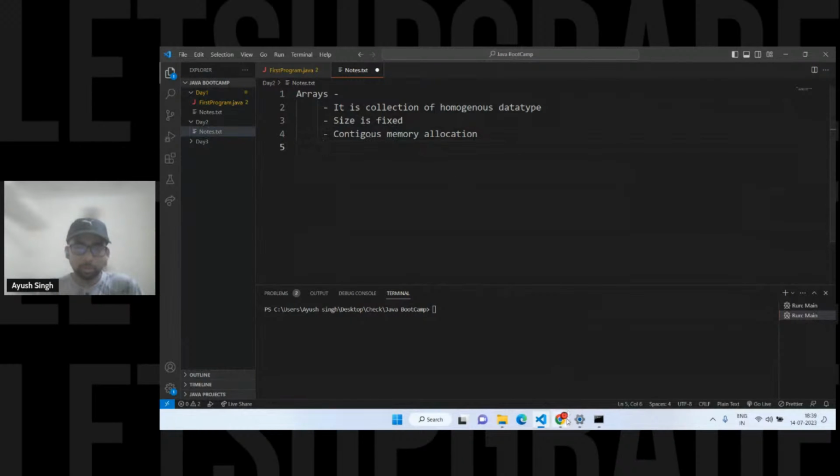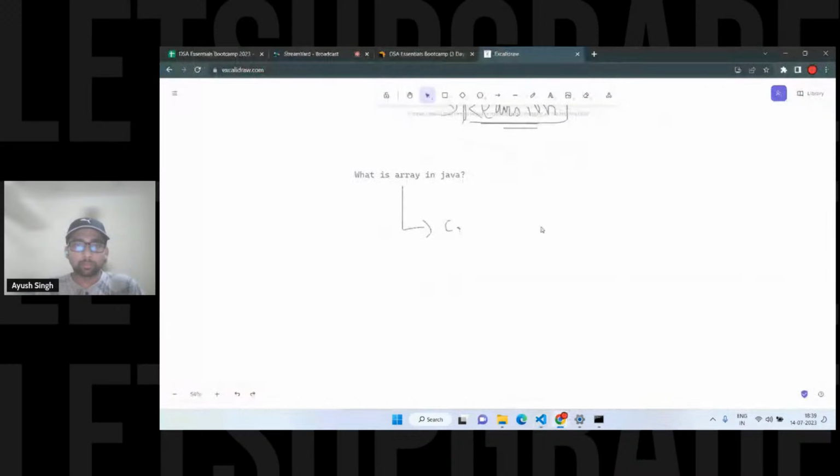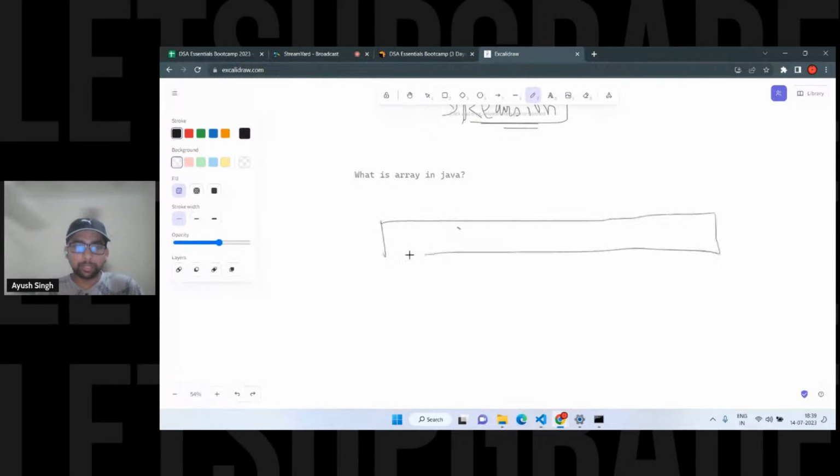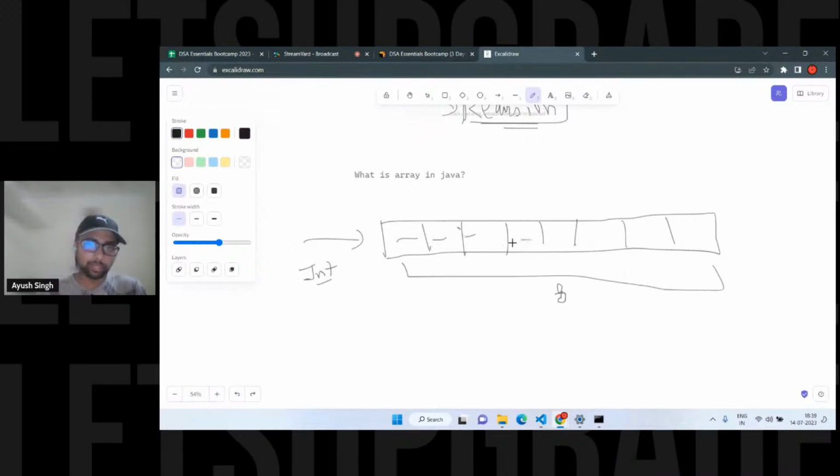So I can show you from here. Whatever the features we have written, they are already there. So array is like the block of space, right? Like this, we have some spaces in here, like linear. Let's suppose this is fixed, it is size 8, right? Whatever data type you are going to take, let's suppose int, it should be int only. We cannot store string, right? That's what homogeneous means. So we cannot store string if you are using an integer array, right?